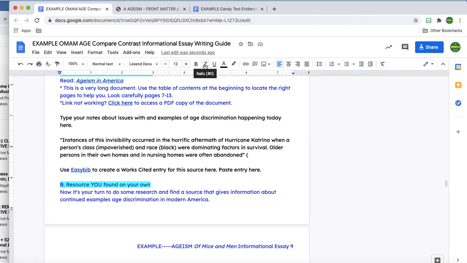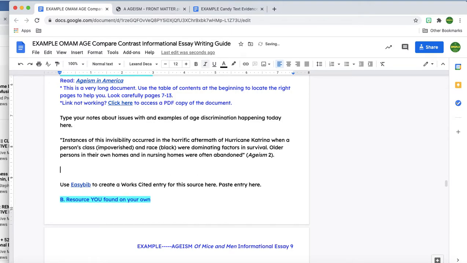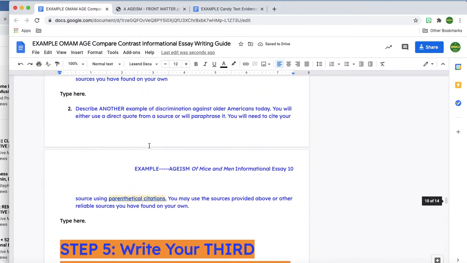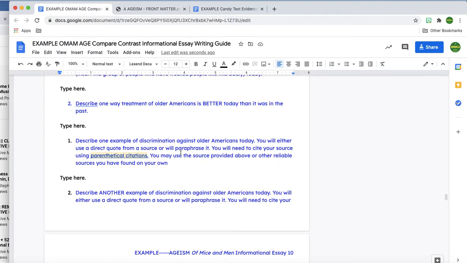And I actually used this source earlier in my paper, and that may happen with some of you guys too. I know that there wasn't a specific author, so I actually will be taking the first name of the title. And since I took the first name of the title, when I go to do my parenthetic citation, I'll italicize it, make a space. The page number is not italicized, 2. Close your parentheses, punctuation at the end. All right, so that's a good example. Like, I already know I want to use this for one of these.